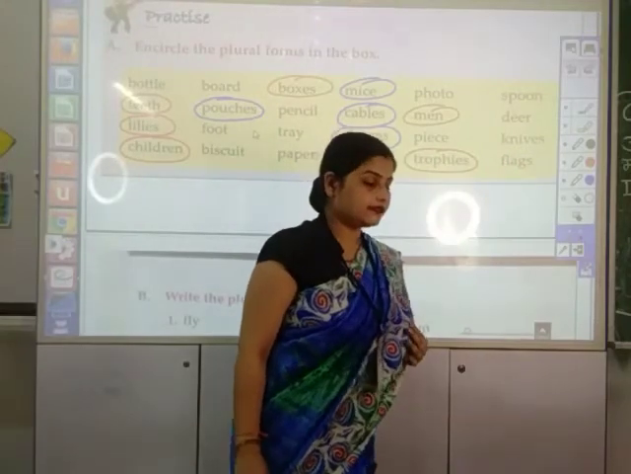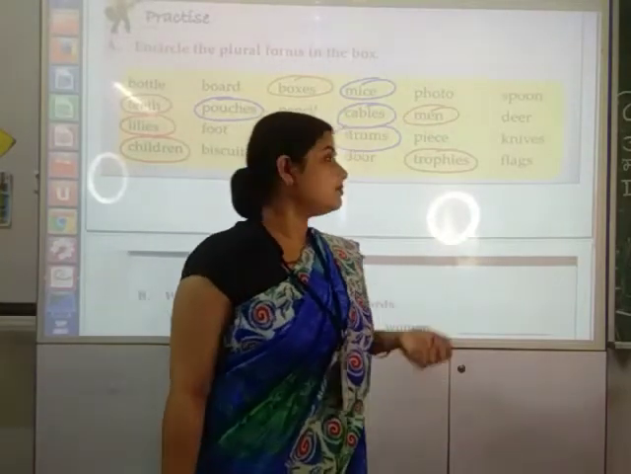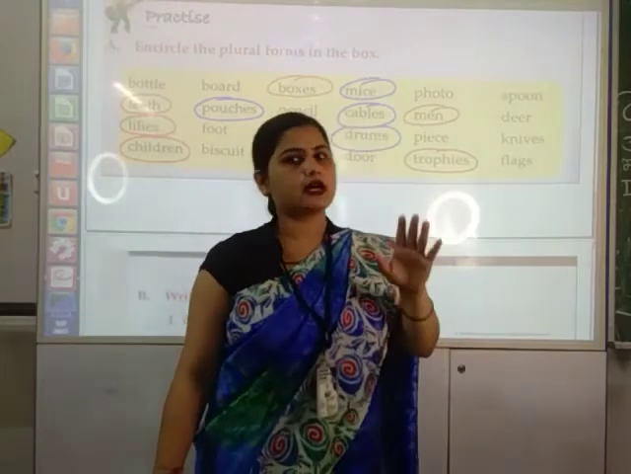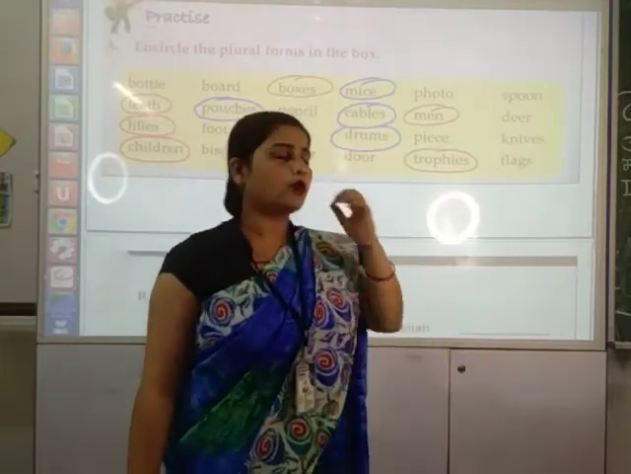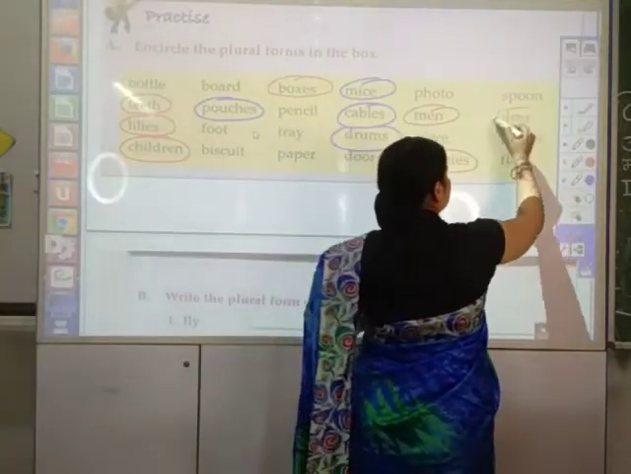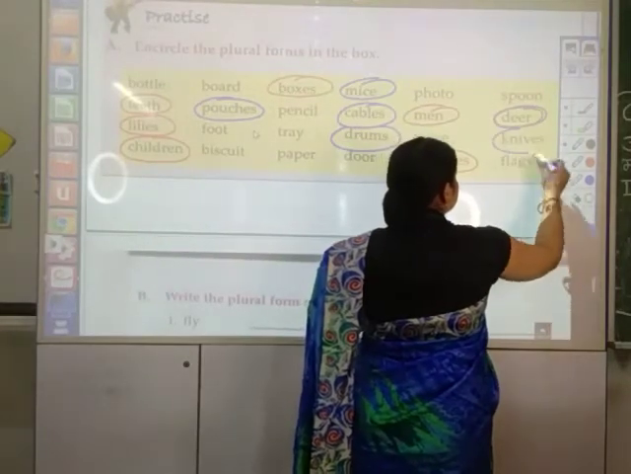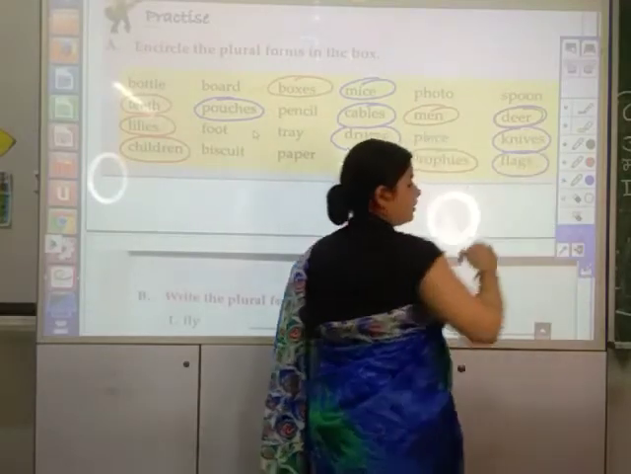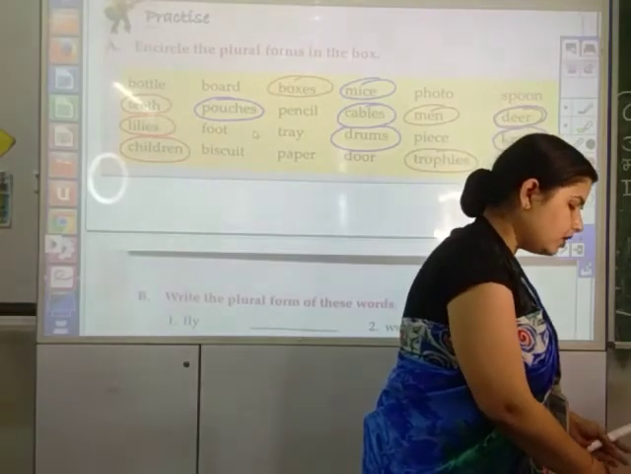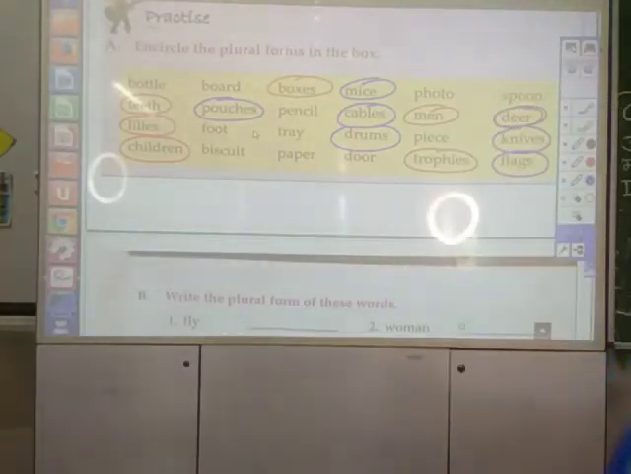This deer is the word that is same in singular as well as in plural form. So अगर आप चाहो तो उसको encircle भी कर सकते हो, अगर चाहो तो encircle नहीं भी कर सकते हो. So I am considering it as plural here. So I am encircling it. Deer, knights, flags. These are plural. Okay, so we have completed page number 24 also, and page number 25.